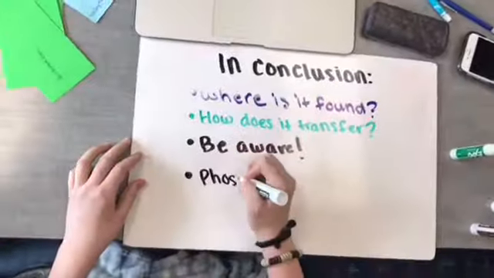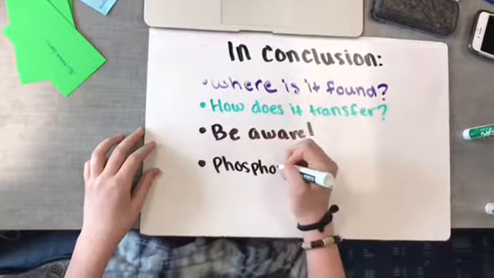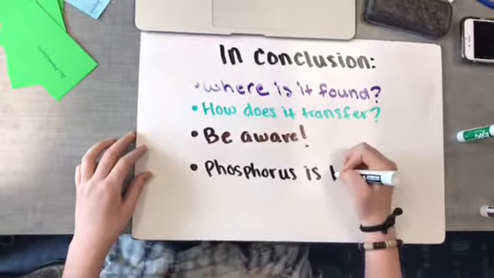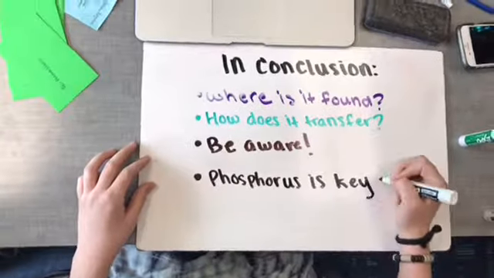Phosphorus is a key component to life, and without it, we would not have the correctly functioning skeletal system that we do, and would not have enough energy to survive. Hopefully this presentation showed you the pros and cons of phosphorus as it has both.